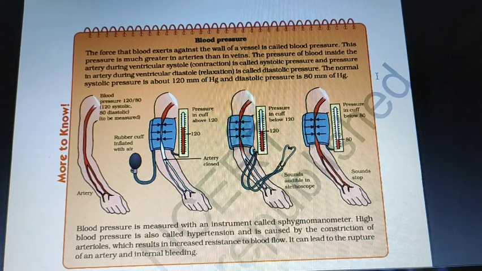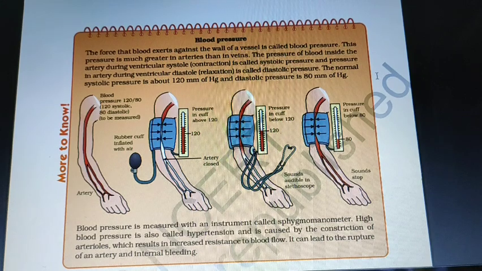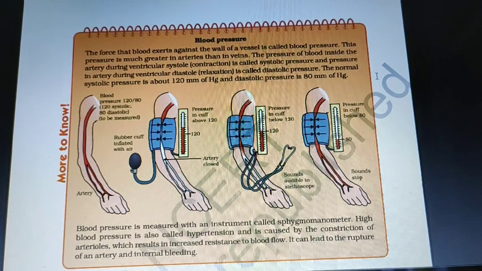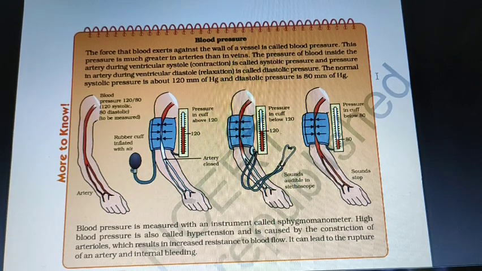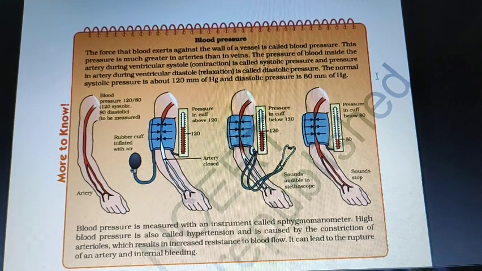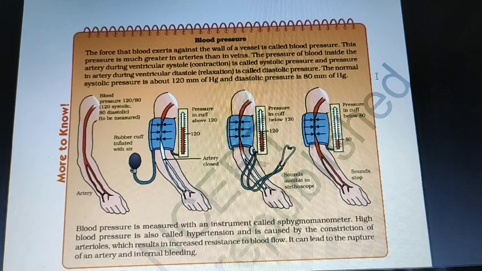During systole, a person's blood pressure always increases, which is around 120 millimeter of mercury. Next is diastolic. Diastole is when the heart muscle relaxes. When the heart relaxes, the chambers of the heart fill with blood and the person's blood pressure always decreases. This is 80 millimeter of mercury. That is diastolic pressure and systolic pressure.